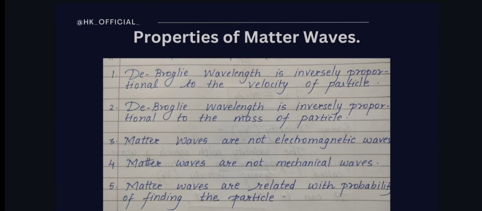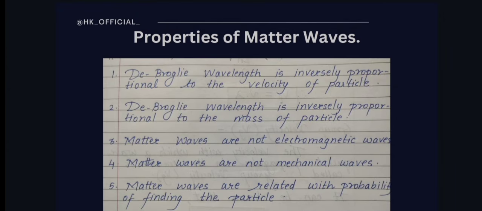The very first property is the de Broglie wavelength is inversely proportional to velocity of particle. As we know, lambda is equal to h upon mv, so lambda is inversely proportional to velocity. When a particle is at rest, its velocity is 0 and lambda is infinity, as they are inversely proportional. So smaller is the value of v, longer is the wavelength of matter waves associated with it, and it means that matter waves are detectable only for moving particles.